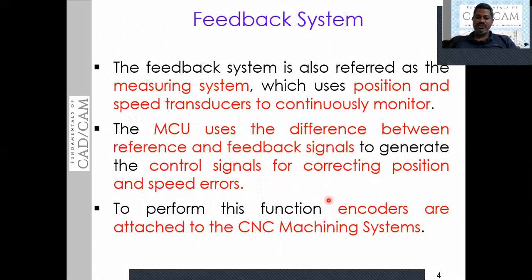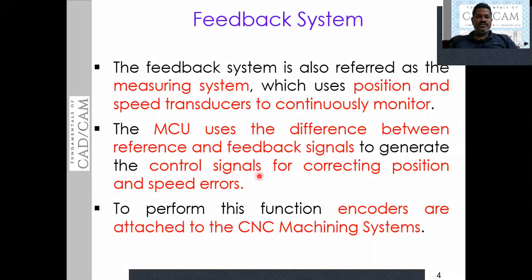Encoders are attached to the CNC machining system to continuously sense the position and location of the moving elements such as the tool as well as the table. I repeat this once again.